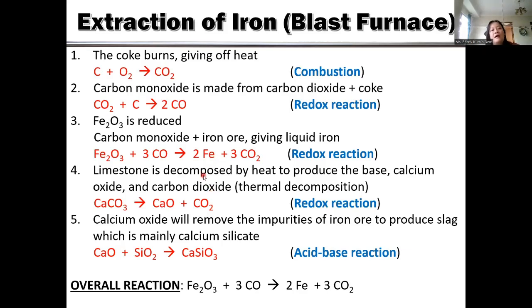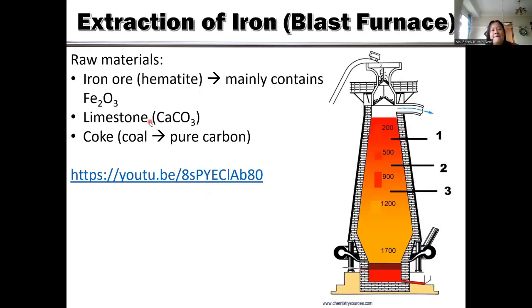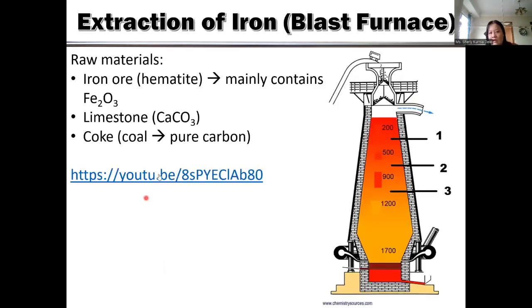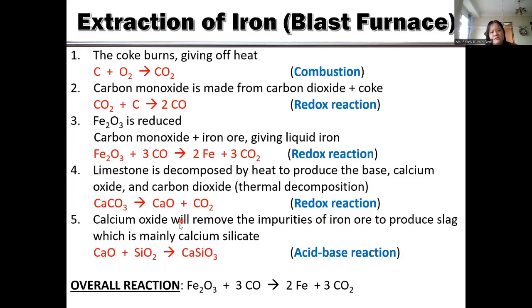Okay. However, other pollutant, other unwanted substance in the iron ore is this one, silicon dioxide. We need to remove silicon dioxide also in this process. So we add limestone.